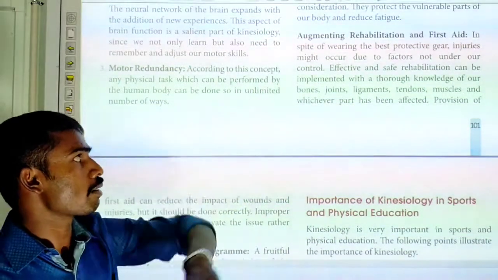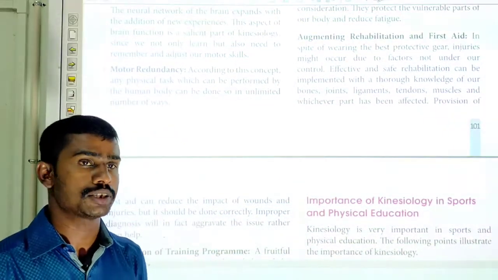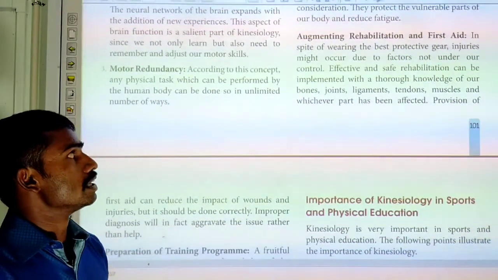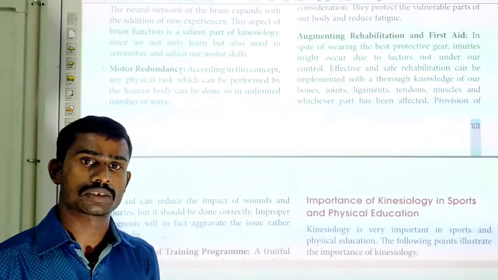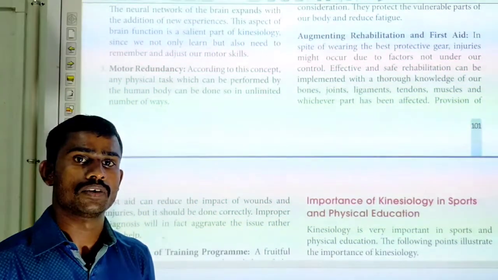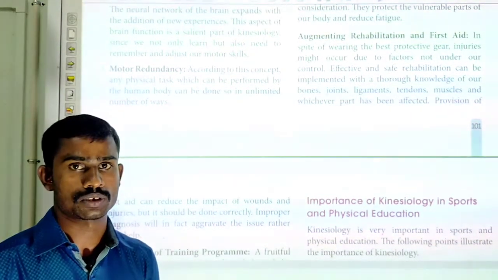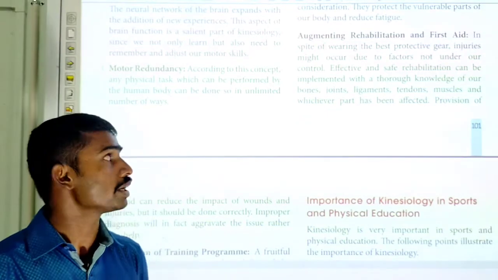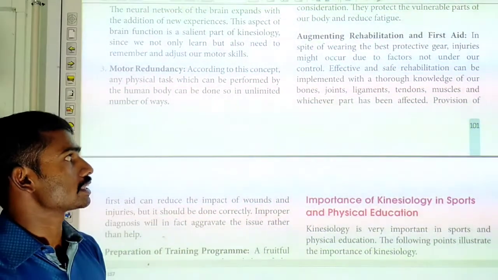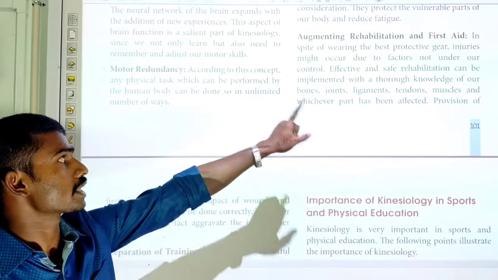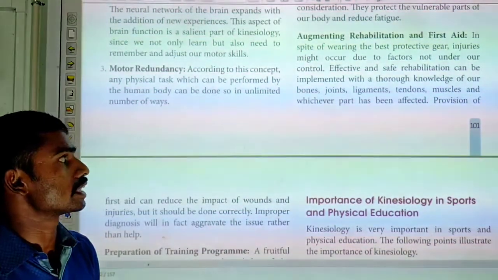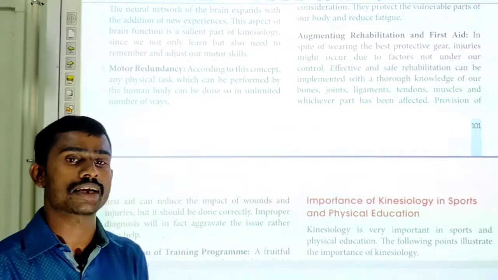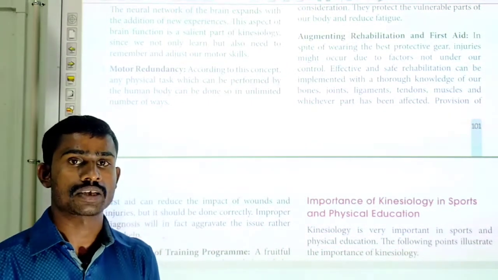In this augmenting rehabilitation and first aid, it says that even if we use protective equipment, we can still get injuries. So effective and safe rehabilitation can be implemented with a thorough knowledge of our bones, joints, ligaments, tendons, muscles, and whichever part has been affected.